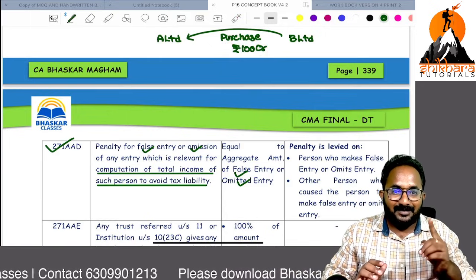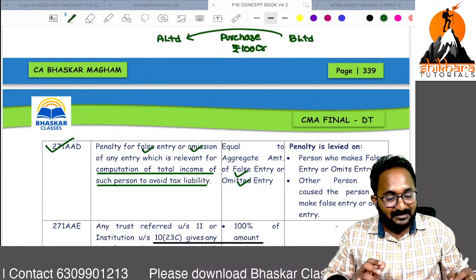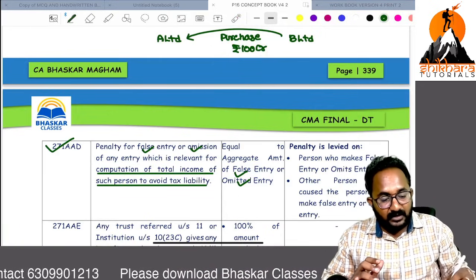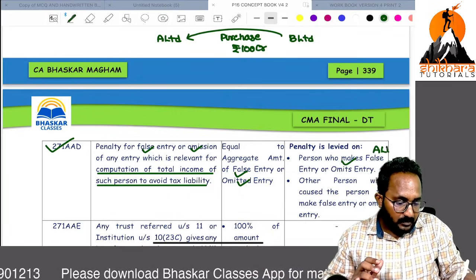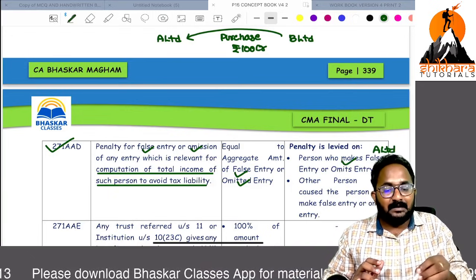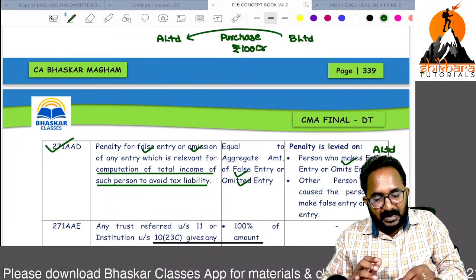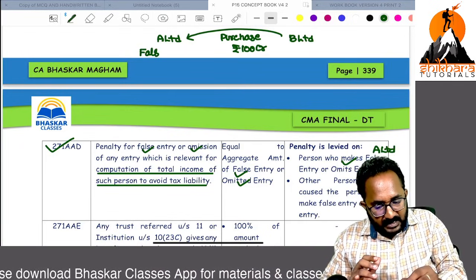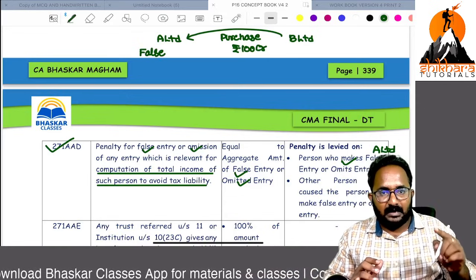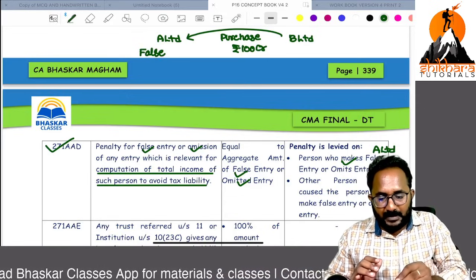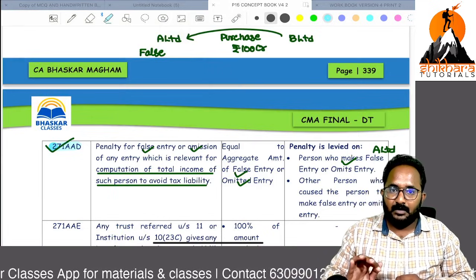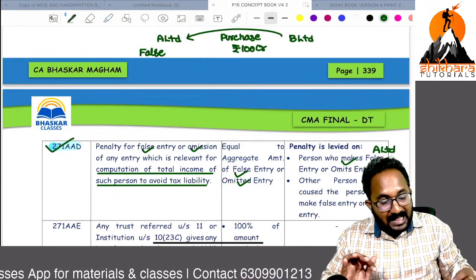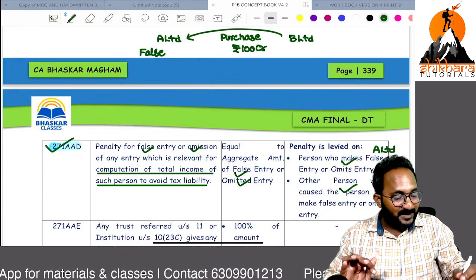So remember, this penalty is leviable on the person making a false entry, A Limited, and on the other person. So who is making a false entry here? A Limited. They are required to pay the penalty under section 271AAD, but the other person is also required to pay.